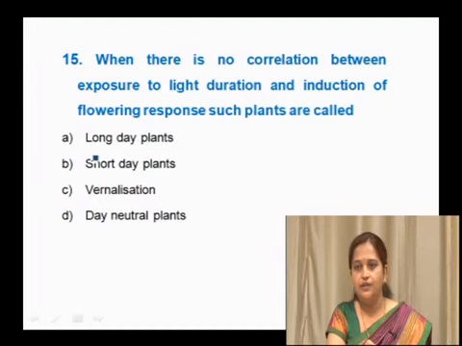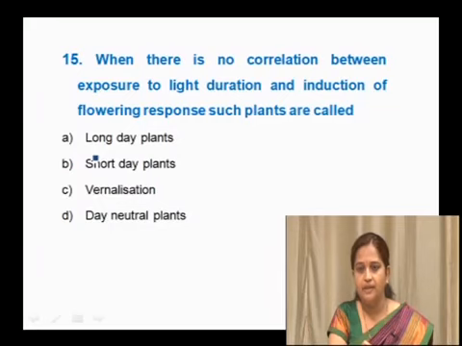When there is no correlation between exposure to light duration and induction of flowering response, such plants are called long day plants, short day plants, vernalization or day neutral plants. Photoperiodic plants means some plants need more light to flower, some plants need low light.